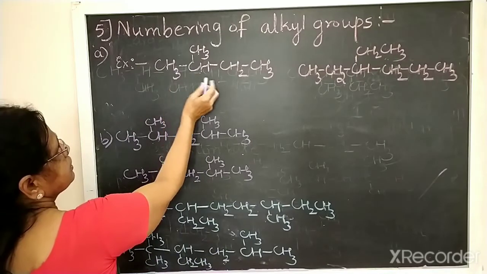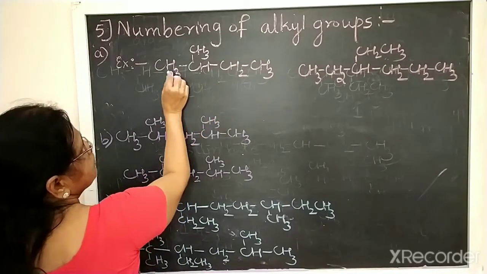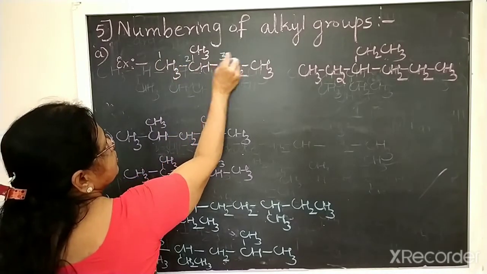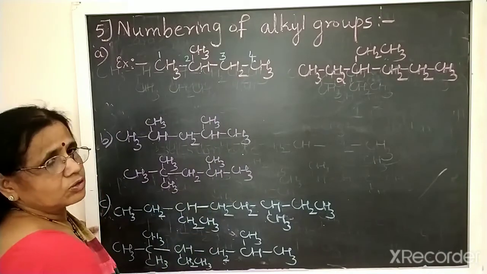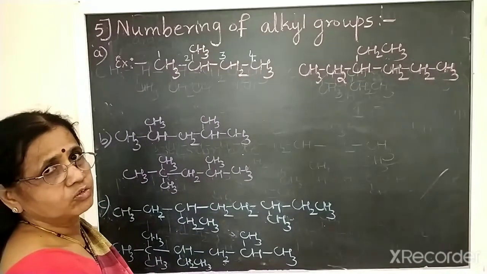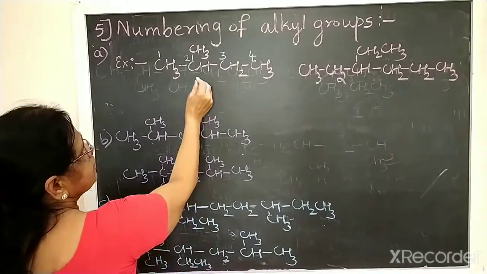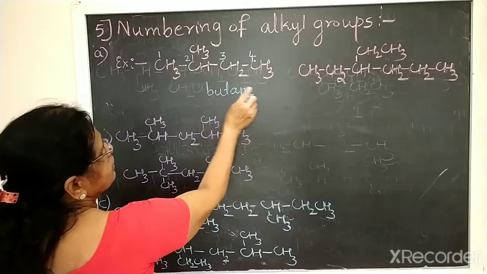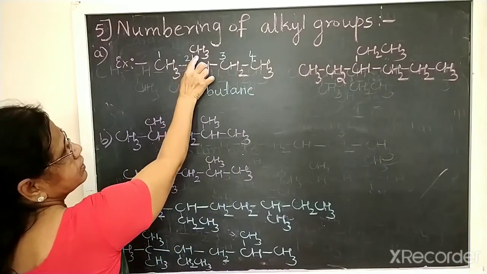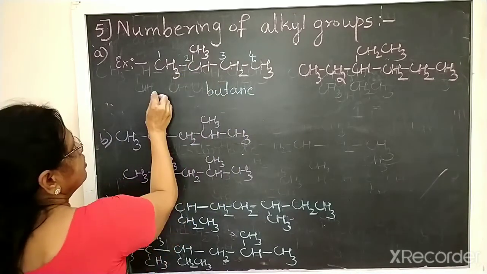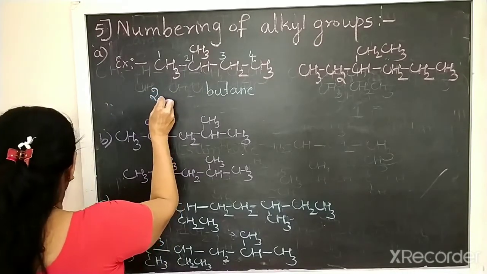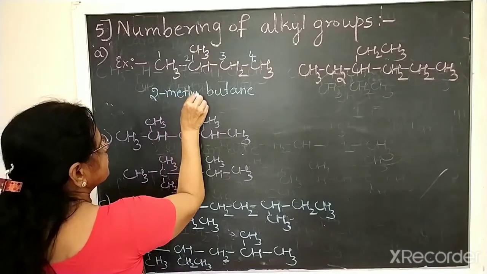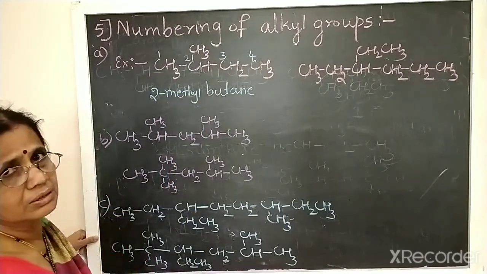So here, this is the longest chain. From the left side we should give the numbers because it is nearer to the substituent group. So 1, 2, 3, 4 means parent hydrocarbon is butane. Okay, 4 carbon alkane. It is butane. Substituent is methyl group. Which position? Second. So we should give the number 2, then put a dash. Methyl. So it is 2-methyl butane name.